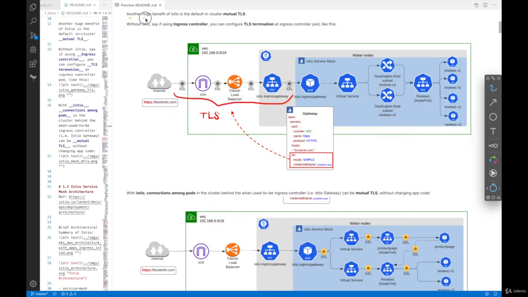All right, so another huge benefit of Istio is that it comes with in-cluster mutual TLS by default. So without Istio, let's say using an ingress gateway, this is the diagram where we have an internet gateway inside an AWS VPC, and this is the internet, so this is outside the VPC. Inside the VPC, the traffic is going to go through the internet gateway and also a classic load balancer by default.